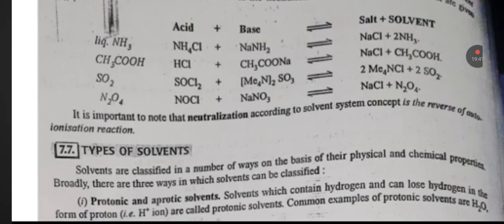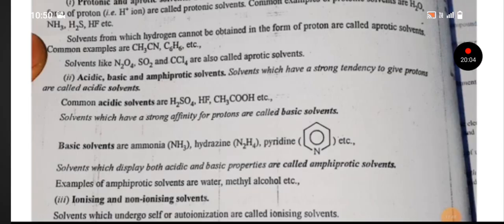Types of solvent. Solvents can be classified in a number of ways on the basis of their physical and chemical properties. Broadly, there are three ways in which solvents can be classified. Protonic and aprotic solvents. Solvents which contain hydrogen and can lose hydrogen in the form of proton are protonic. Common examples are H2O, NH3, H2S, HF, etc. Solvents from which hydrogen cannot be obtained in the form of proton are aprotic solvents. Common examples are CH3CN, C6H6, etc. Solvents like N2O4, SO2, CCl4 are called aprotic solvents.